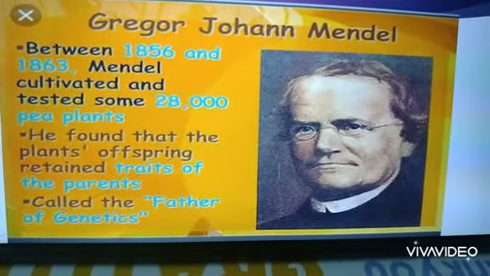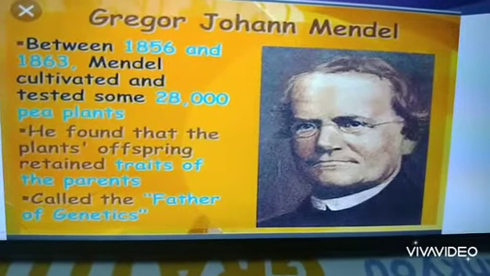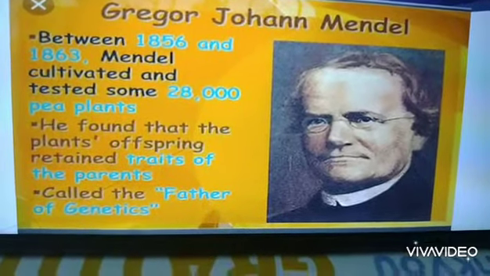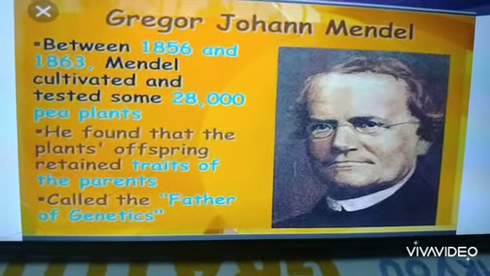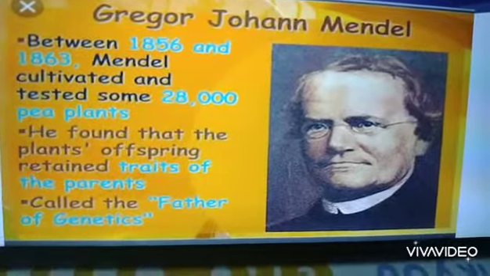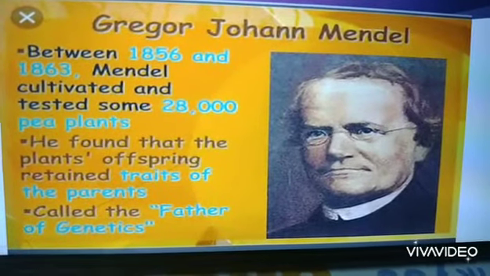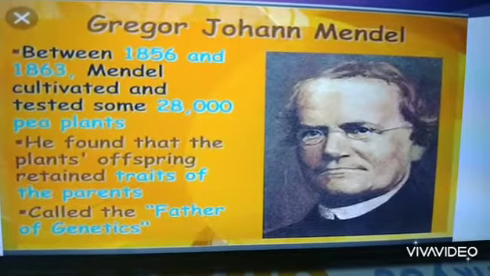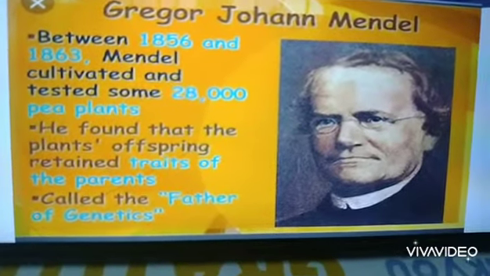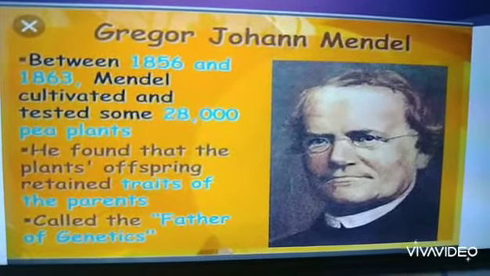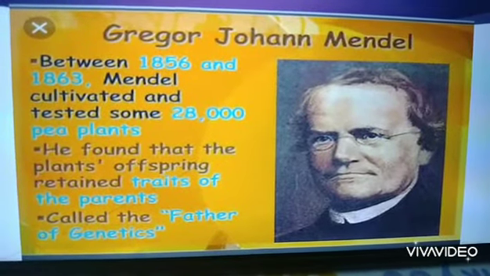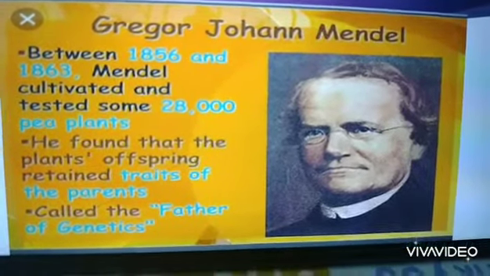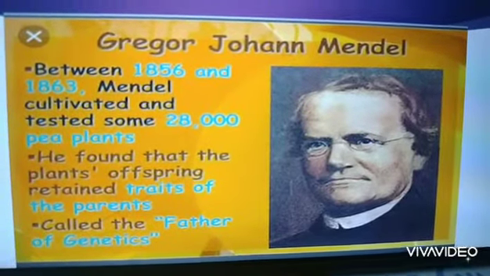Gregor Mendel was the father of genetics. He found that the plant's offspring retain traits of the parents, meaning offspring contain the characters or the traits of parents. In the last class, you all learned what characters and traits are. Between 1856 and 1863, Mendel cultivated and tested some 28,000 pea plants.